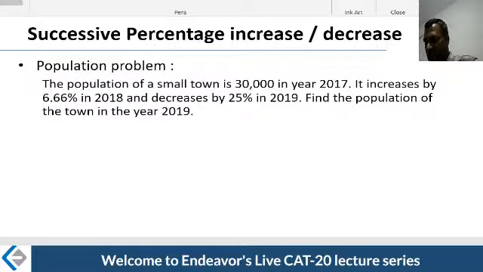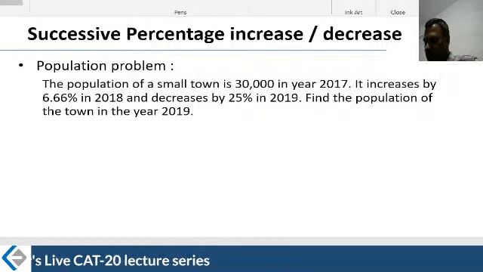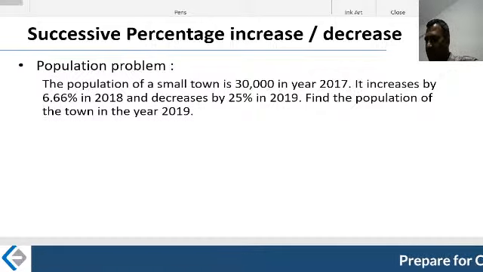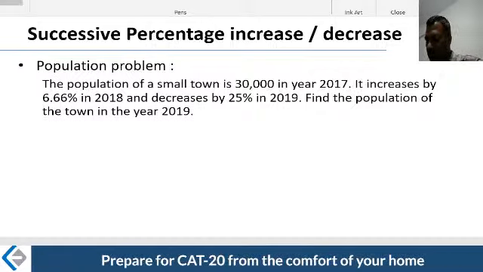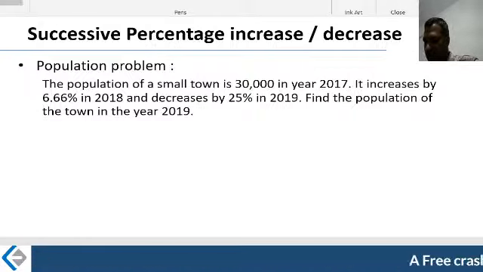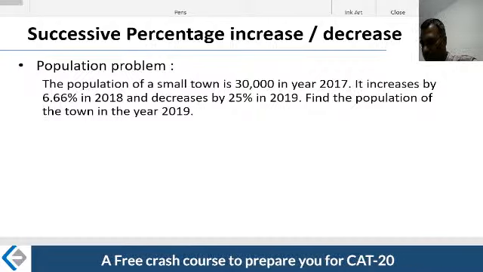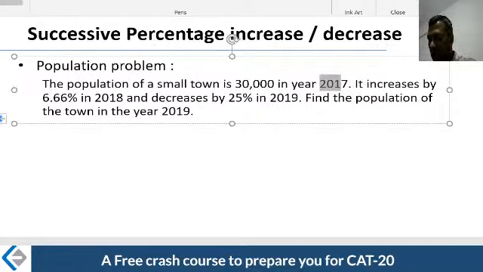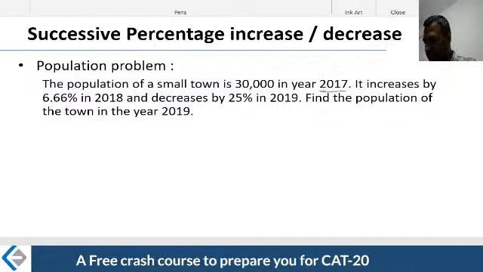Let's take one of the examples here, where I can use multipliers. The population of a small town is 30,000 in the year 2017. It increases by 6.66% in 2018. Also, it reduces by 25% in 2019. So it's in succession. The population increasing and decreasing is not on the base of 2017.